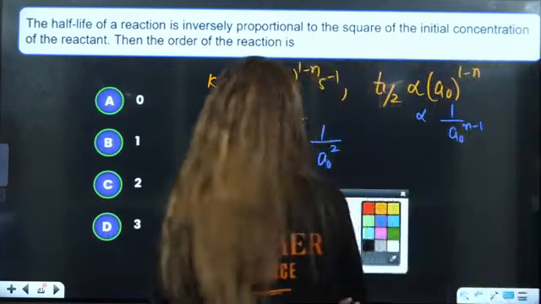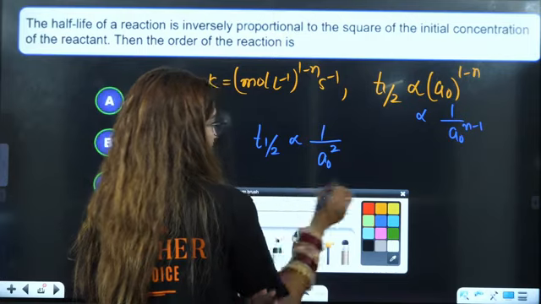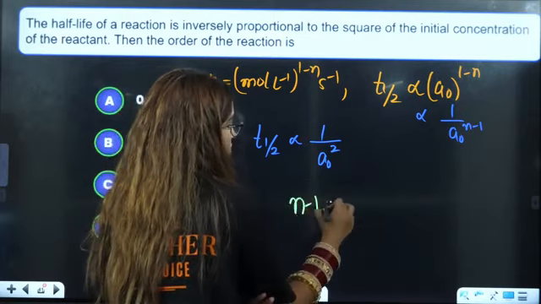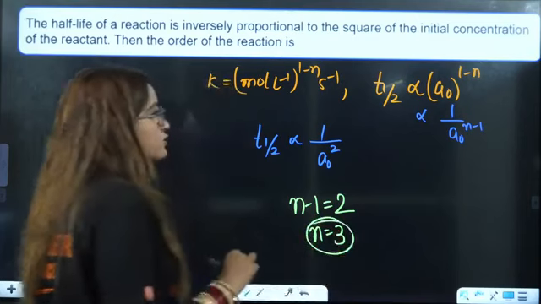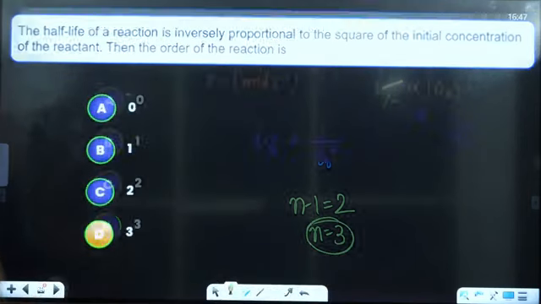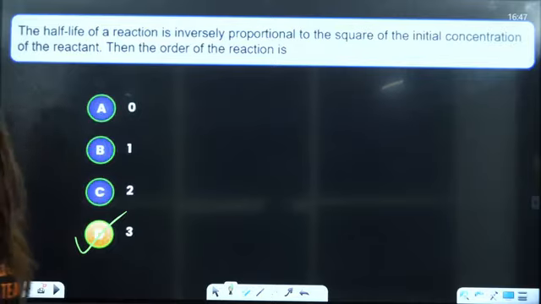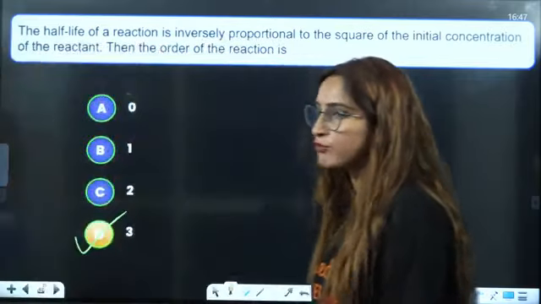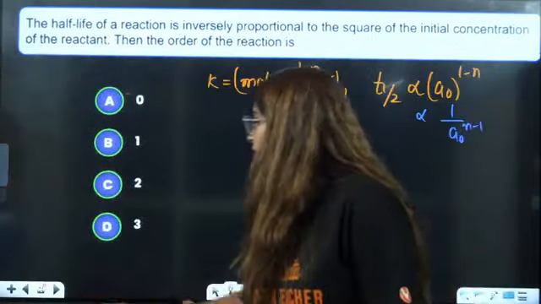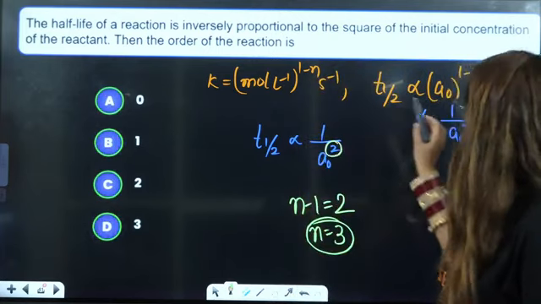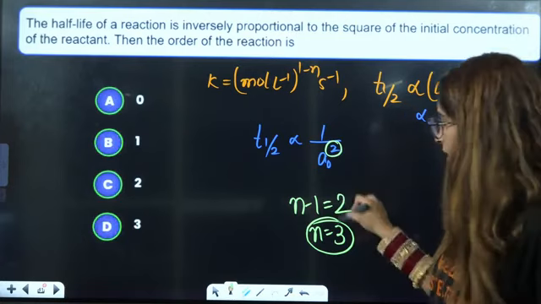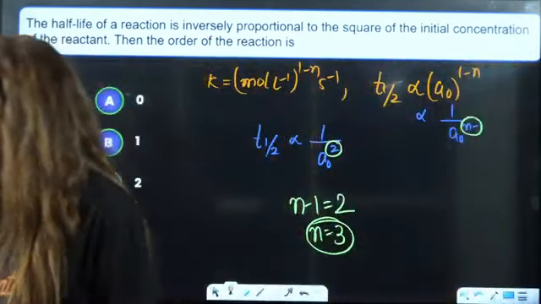That means, can I say that n minus 1 is equal to 2. So n is equal to 3. So it should be a third order reaction, is it? Yes, so it is a third order reaction. You just have to equate it. Okay, this general formula you should know. Inversely they have written 2 here. From the formula we know that that will be n minus 1. Equate it and you will get your answer here.